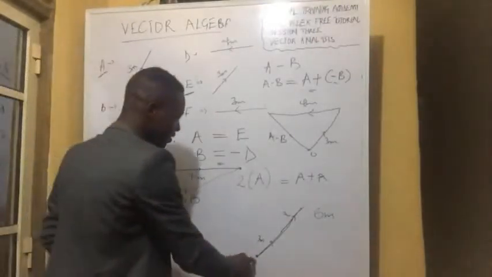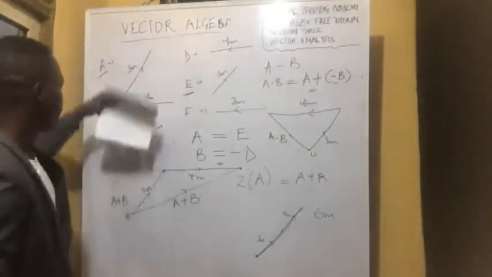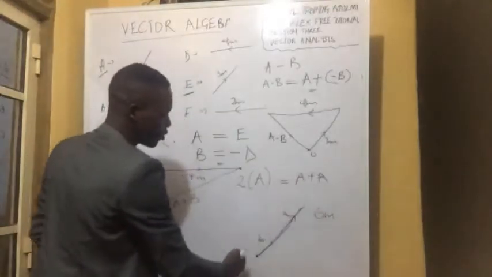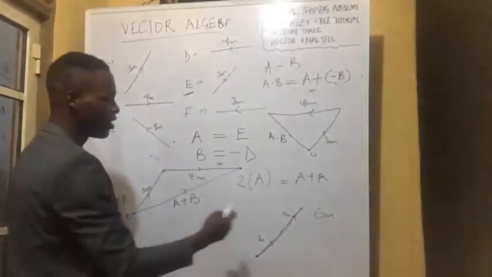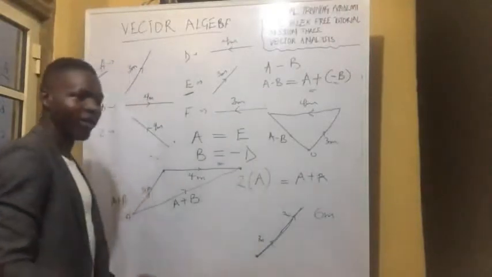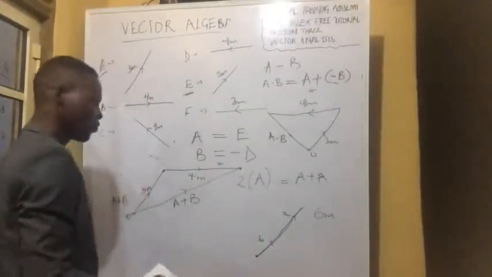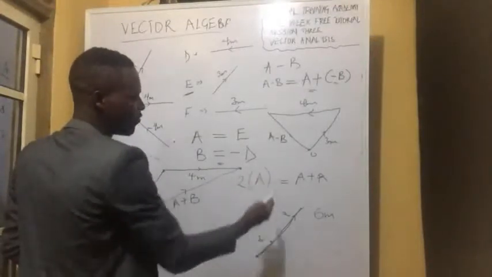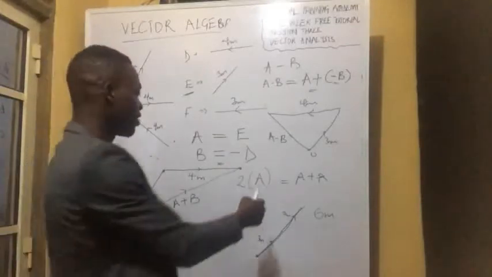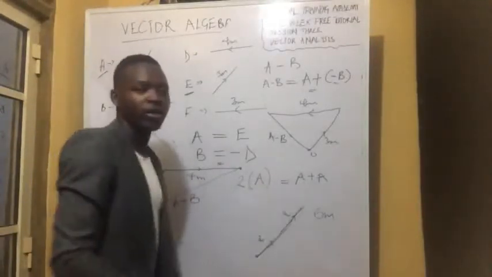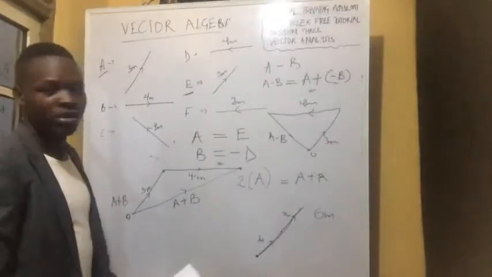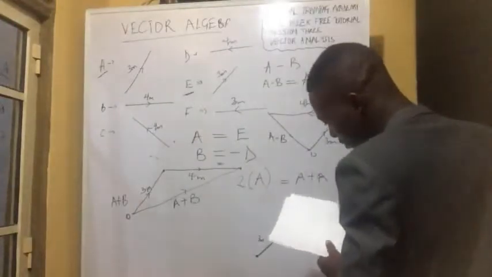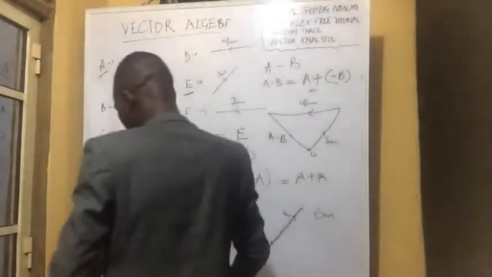It is going to be 6 meters in the direction of vector A. So if we don't want to stress ourselves through the graphical method, it is as good as saying when you multiply a vector with a scalar quantity, you just multiply the coefficient, whatever the magnitude of the vector is, with the scalar quantity. So the direction remains the same. So that is that for that.